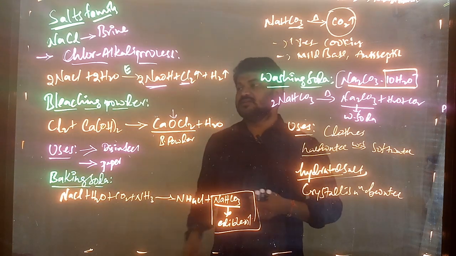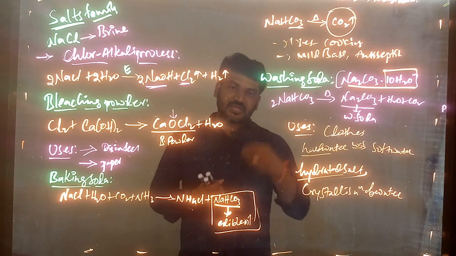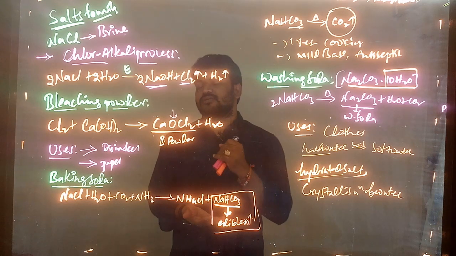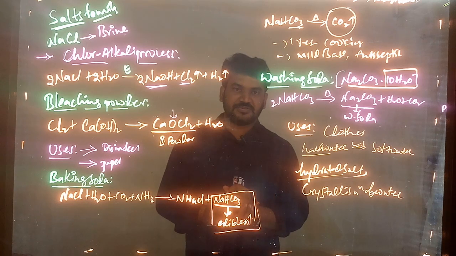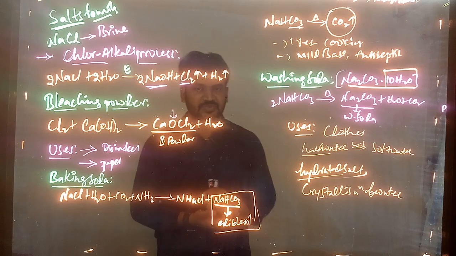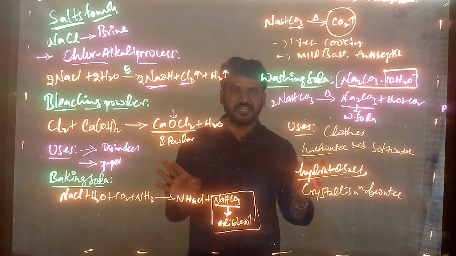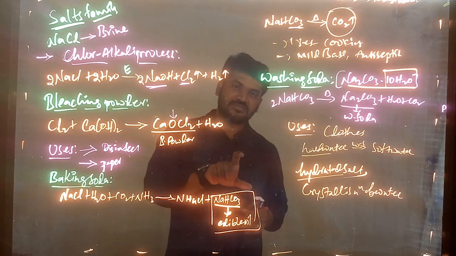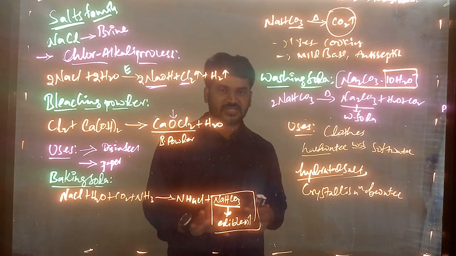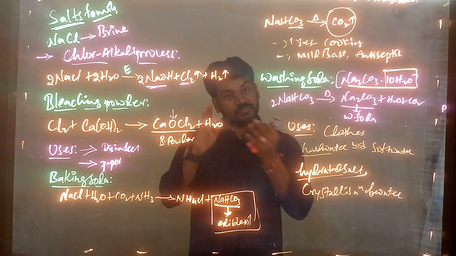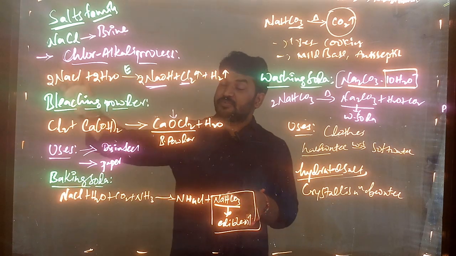And one more thing: if they ask in exams for 1 mark or 2 marks to write the uses of bleaching powder, and you simply write the uses, we will not get any marks. We need to write preparation and uses. If they ask only uses, we need to write preparation and uses.